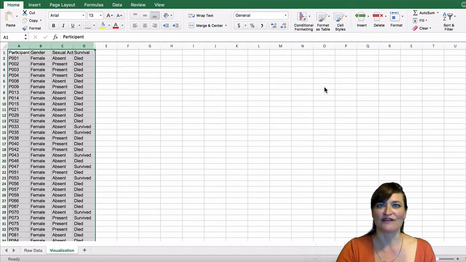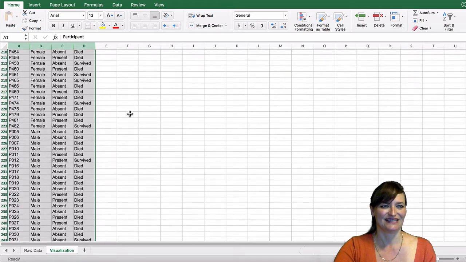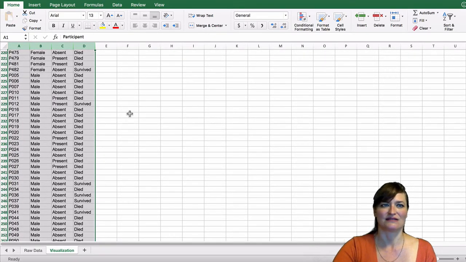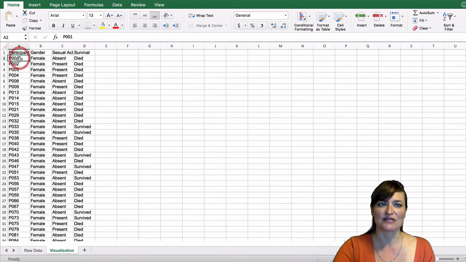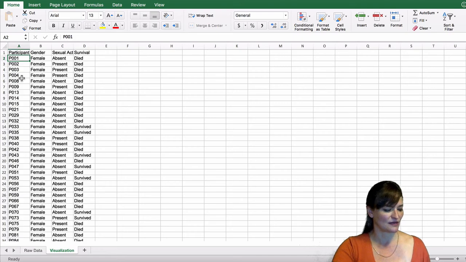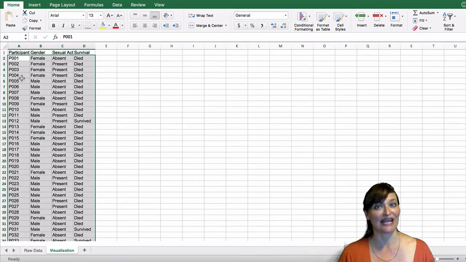We can see we've got all of our females at the top now, and as we scroll down, there are all the males. We can see that the participant numbers now skip around. 1, 2, 3, and 4 are females, but 5, 6, and 7 must be males. They must be down in the male group. So we've done that correctly. I'm going to go ahead and undo that and show you how to do it incorrectly.